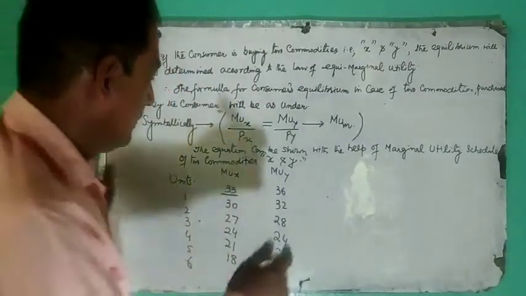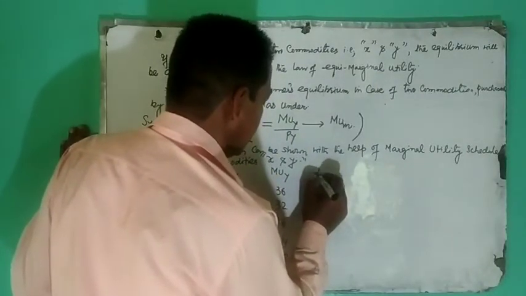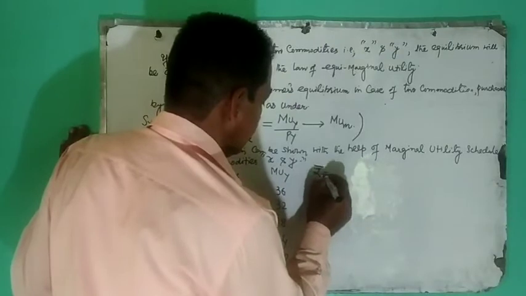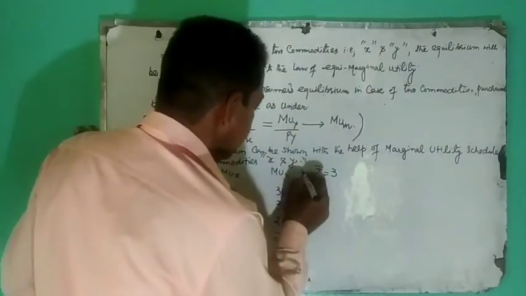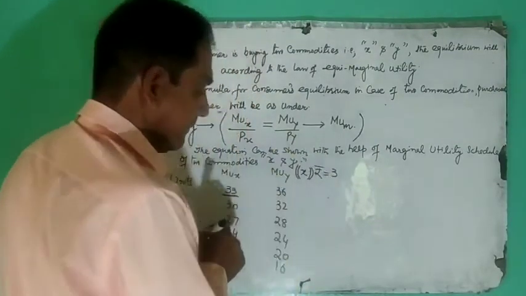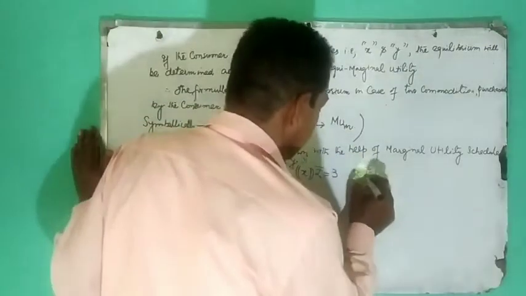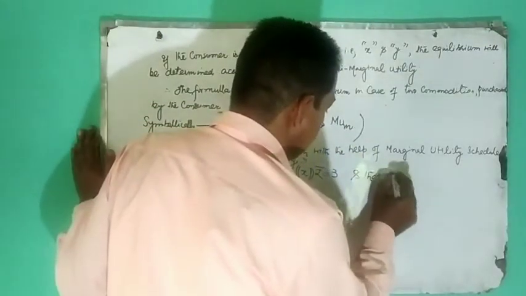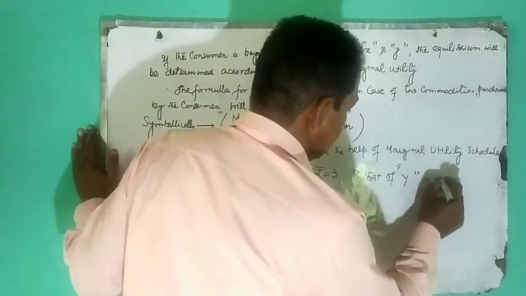Suppose now the price of commodity X is rupees 3 and that of Y is rupees 4.